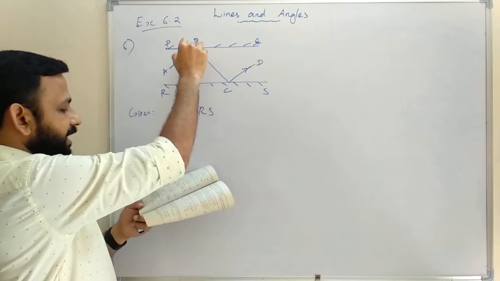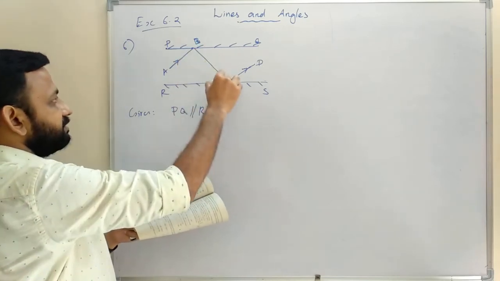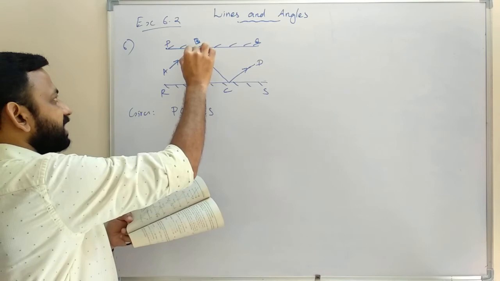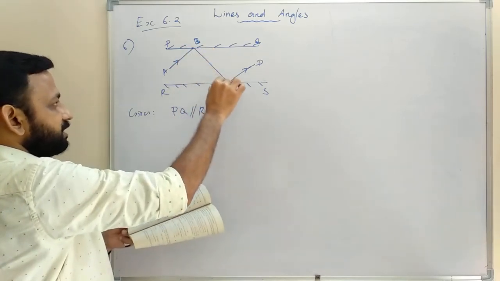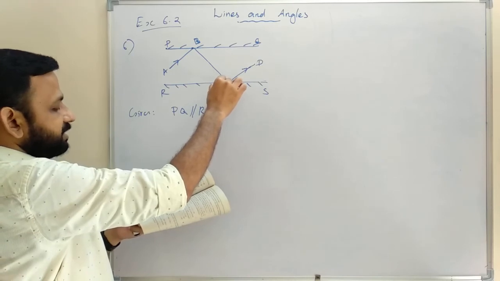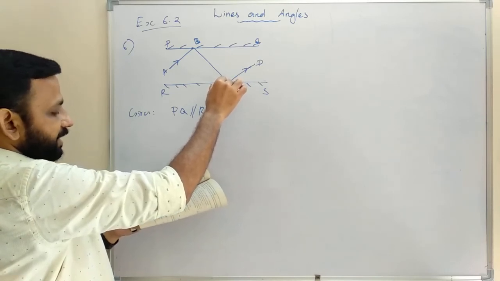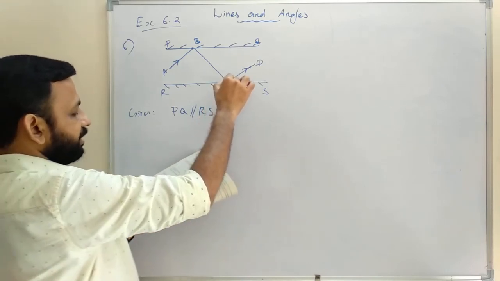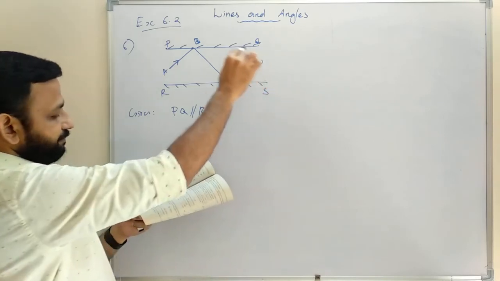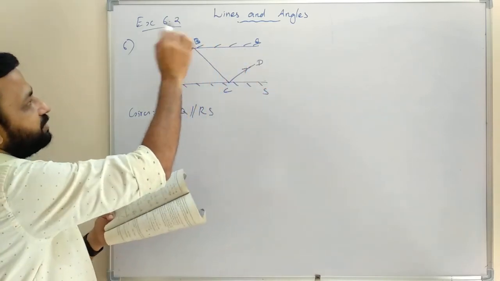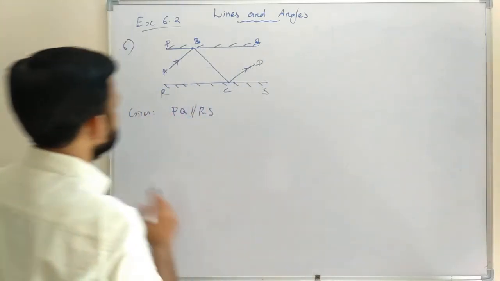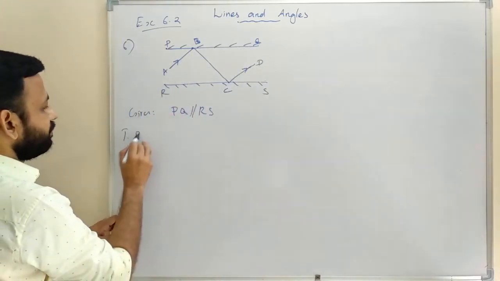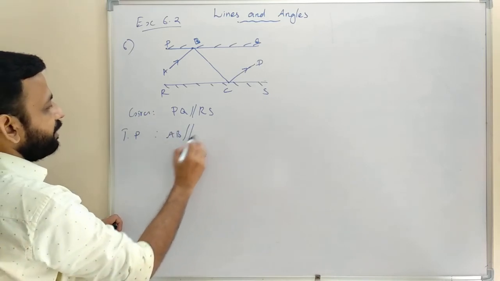The reflected ray moves along the path BC. Incident ray strikes at B, now reflected back, moves along the path BC and strikes the mirror RS at C and again reflects back along CD. Prove that AB parallel to CD. So we need to prove AB parallel to CD.